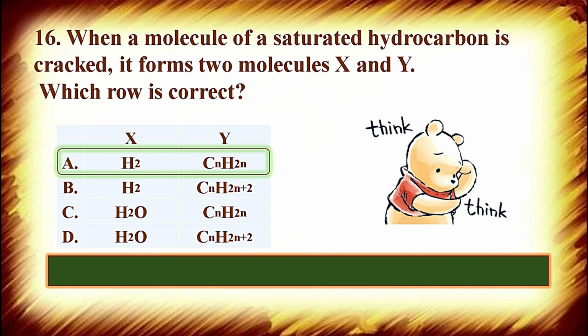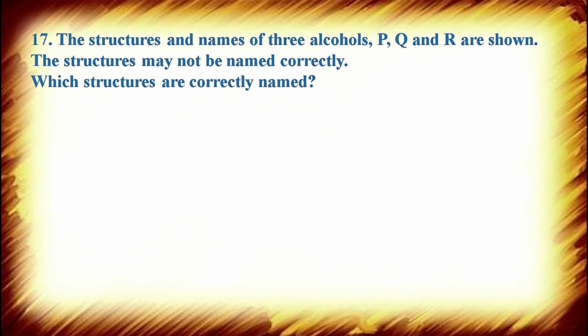So here CnH2n means alkene is correct, with the release of 2 hydrogen atoms, 1 hydrogen molecule.